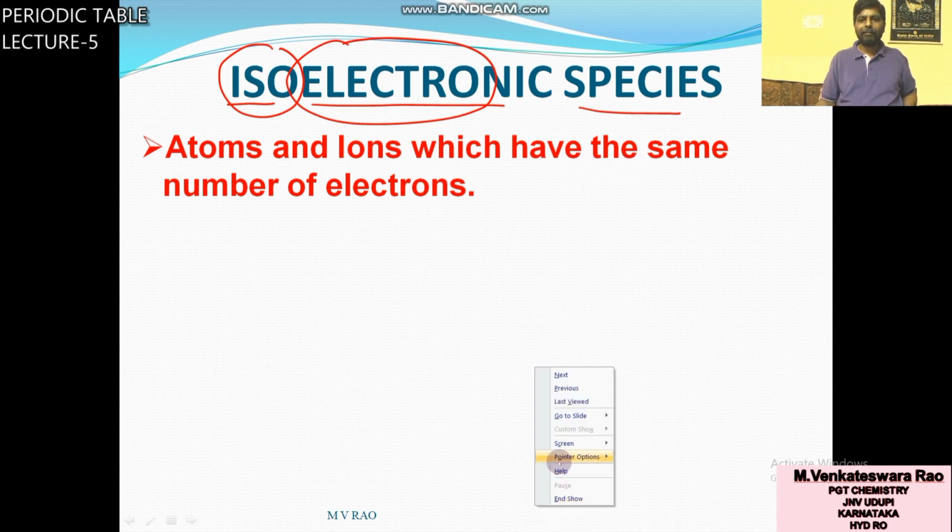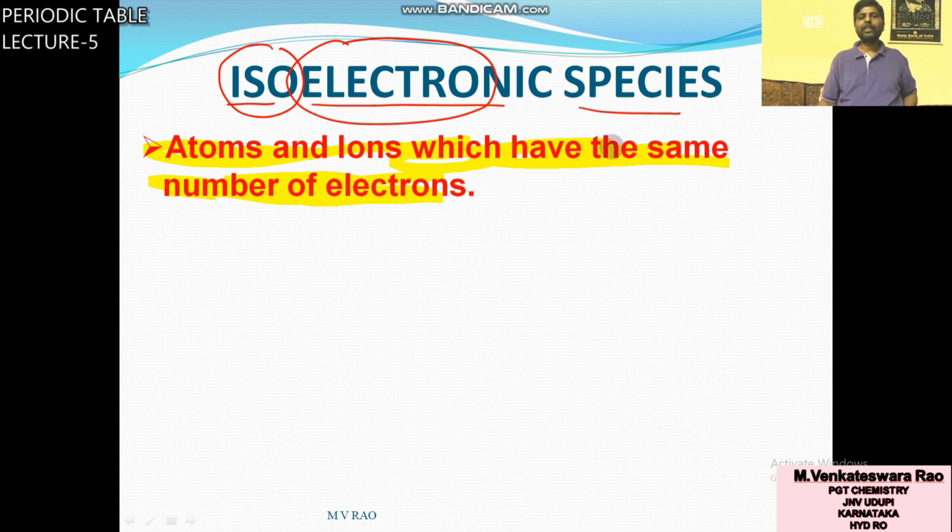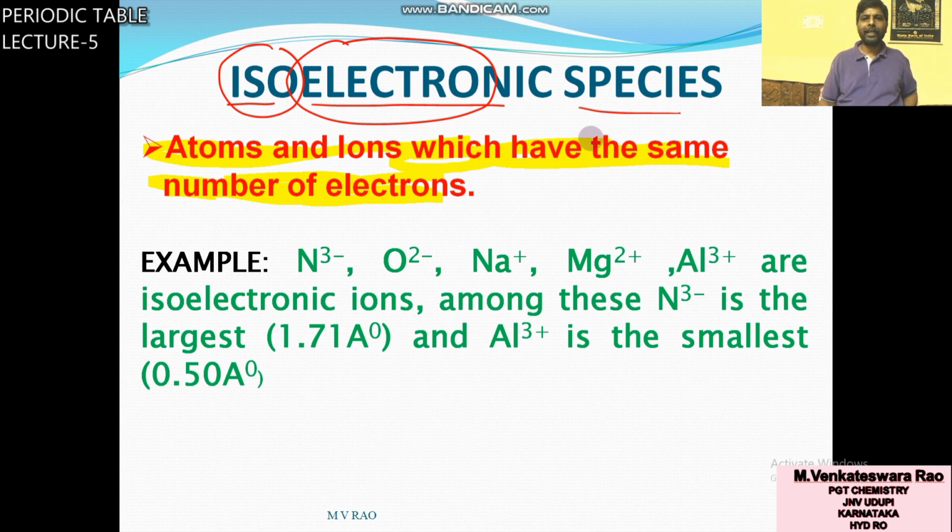So atoms and ions which have the same number of electrons are called isoelectronic species. That series is called an isoelectronic series. N minus 3, O minus 2, Na plus, Mg plus 2, Al plus 3 are isoelectronic ions.